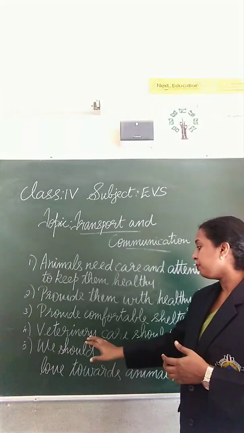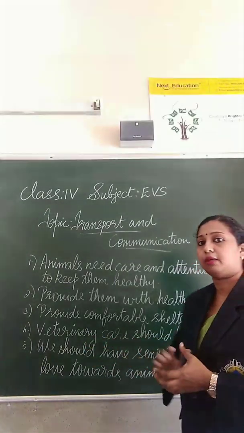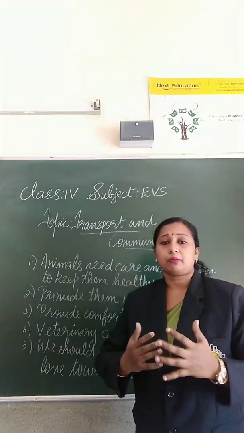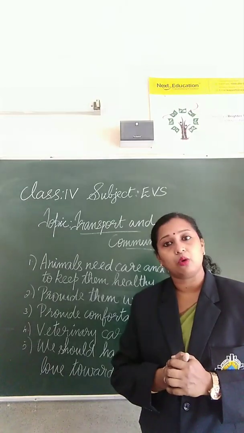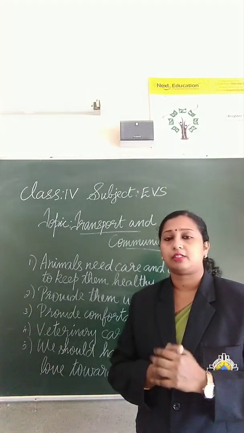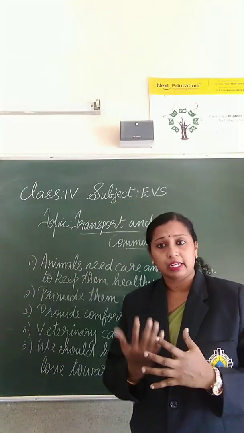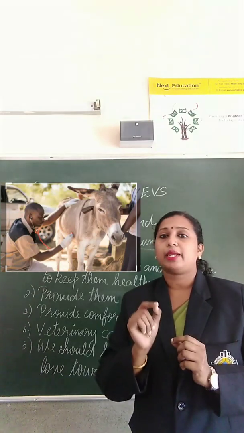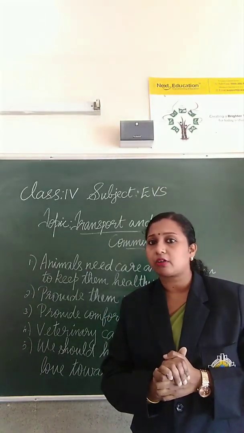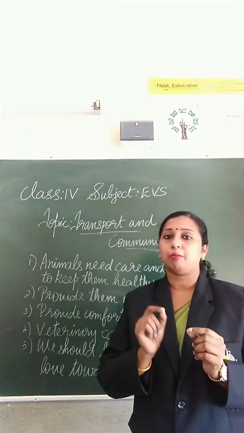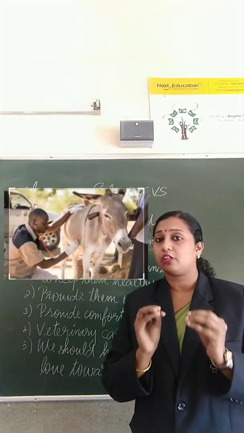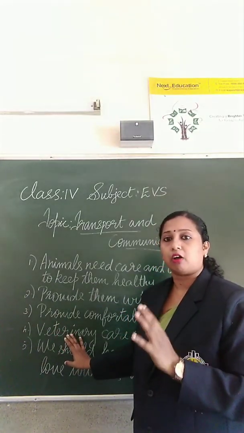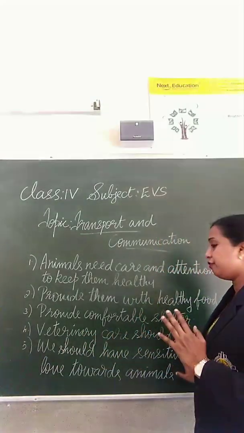The fourth point is that veterinary care should be given to the animals. If you have any health issues, where will you go? Yes, we will go to the doctor. In the same way, if animals have any health issues, they will go to the veterinary doctor. Who is a veterinary doctor? The doctor who treats animals or birds is called a veterinary doctor. So veterinary care should be given to animals.